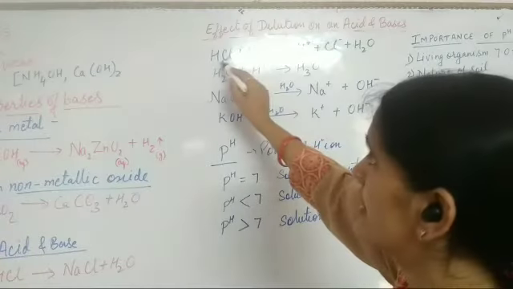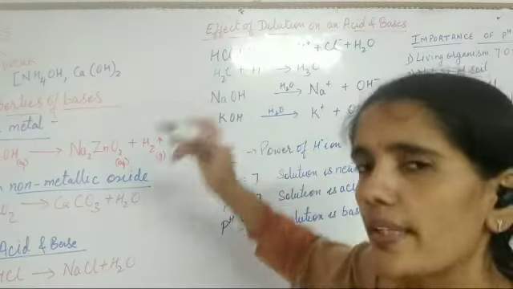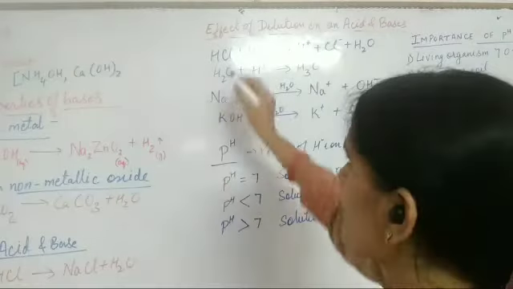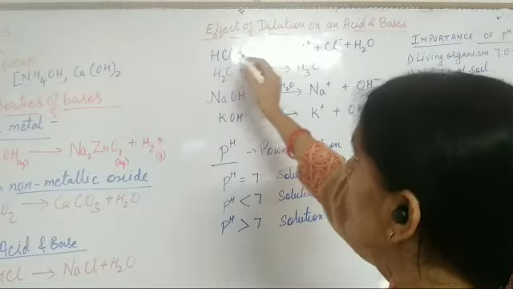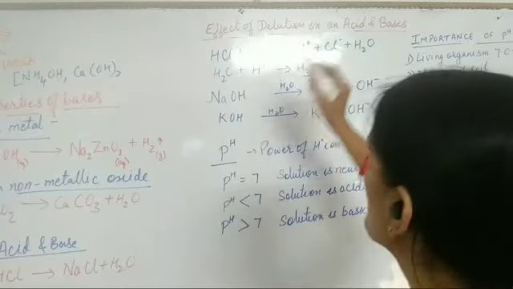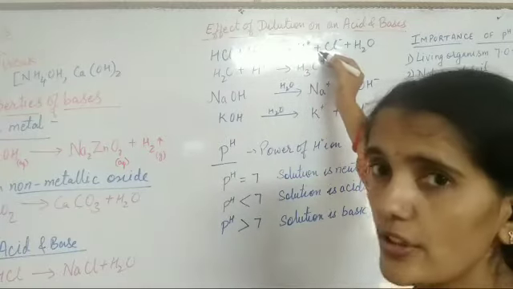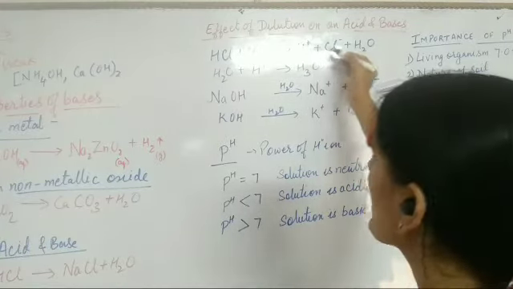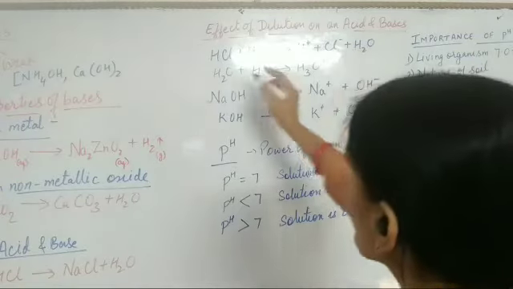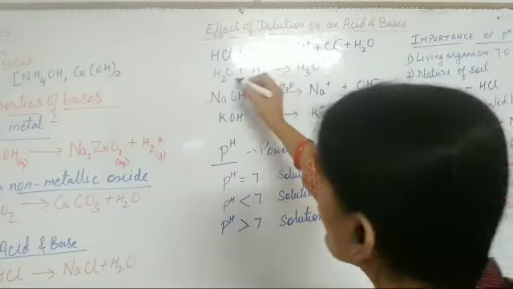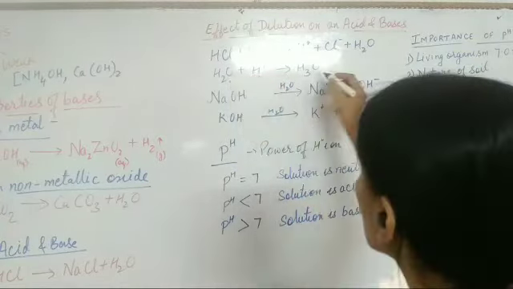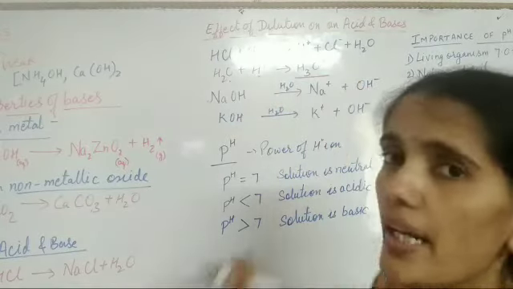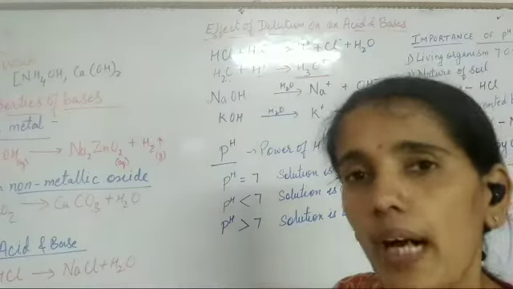I have taken the example of HCl, you can take any other acids also. When HCl is added in water, HCl will dissociate into hydrogen ion and chloride ion, and that hydrogen ion will get dissolved in water and form hydronium ion.